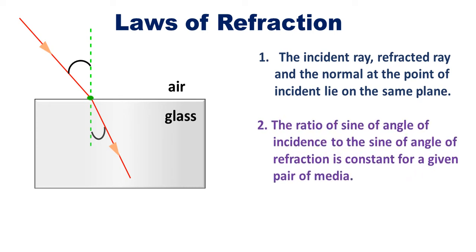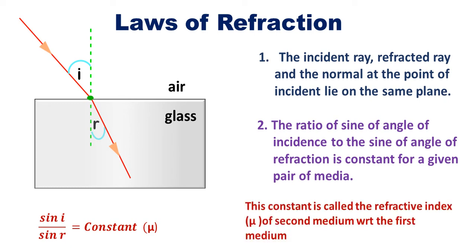Second law says that the ratio of sine of angle of incidence to sine of angle of refraction is constant for a given pair of media. This is angle of incidence I and this is angle of refraction R. The ratio of sine I to sine R is constant for a given pair of media.